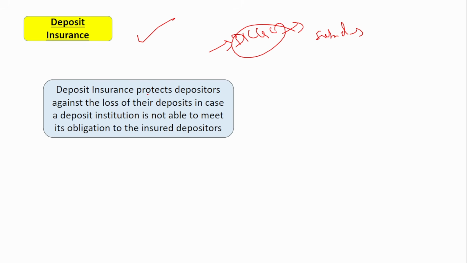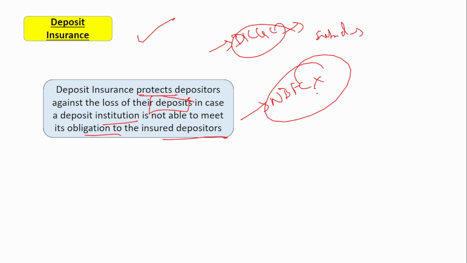Deposit insurance protects the depositors against the loss of the deposit in case a deposit institution is not able to meet its obligation to the insured depositors. NBFC is not covered. This is one main point. NBFC is not covered under this deposit insurance. The other banks, cooperative banks, all of the banks are covered under this deposit insurance. The subsidiary of the Reserve Bank of India provides deposit insurance up to an amount of 5 lakhs.